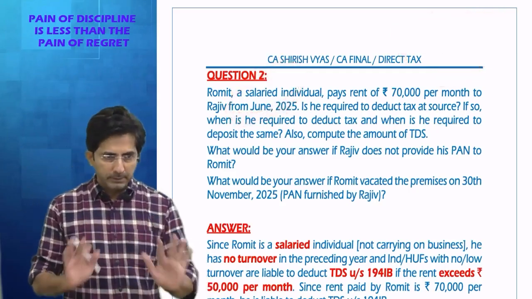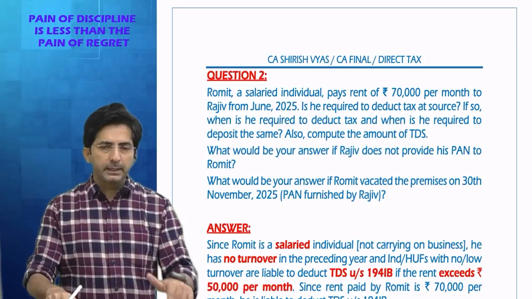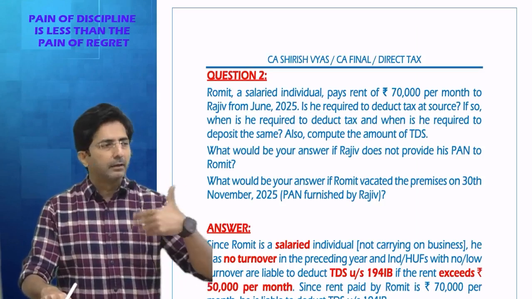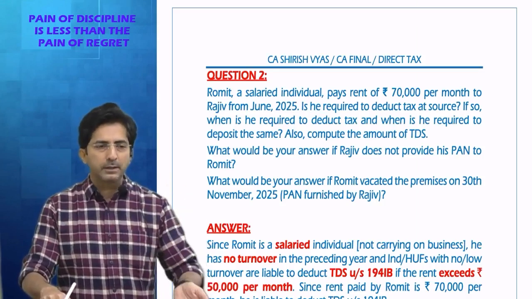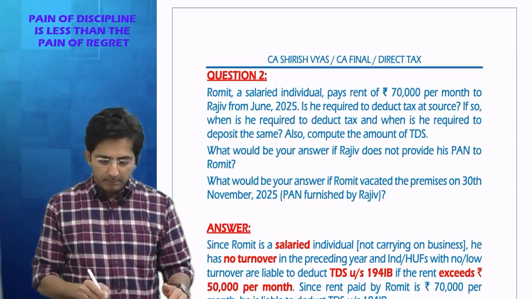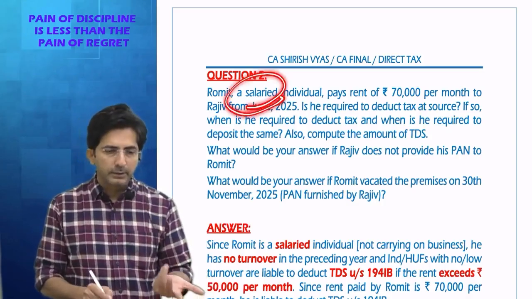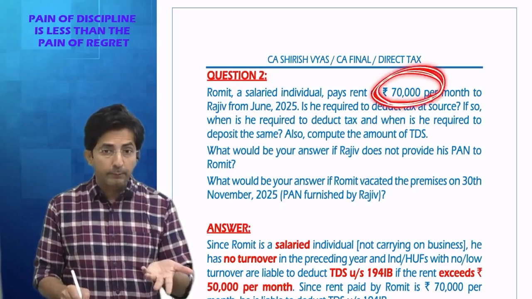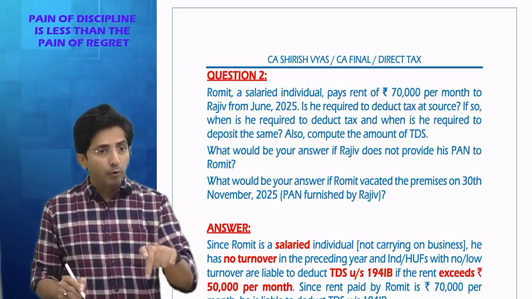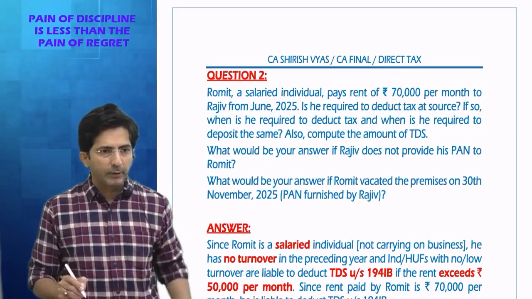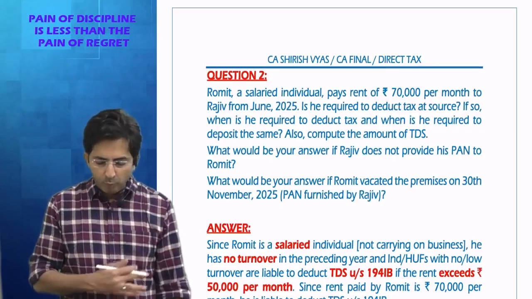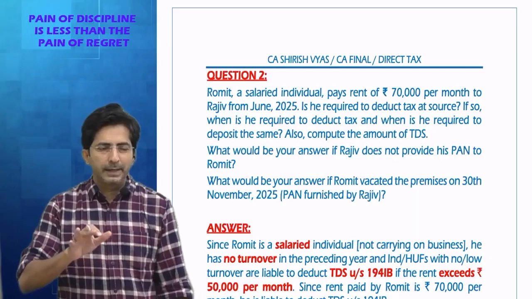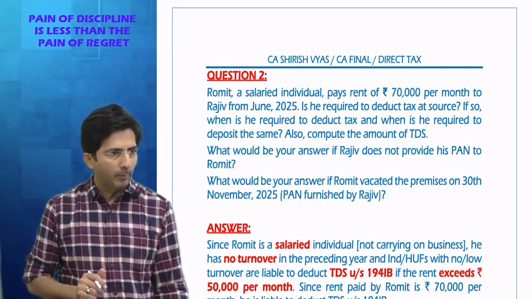People who don't have a business, or if they have a business, their turnover in the preceding year does not exceed 1 crore, or in case of a professional does not exceed 50 lakhs. But here he is not a businessman, so he is a small individual HUF. And a small individual HUF paying rent of more than 50,000 in case of immovable property, TDS under 194IB applies.